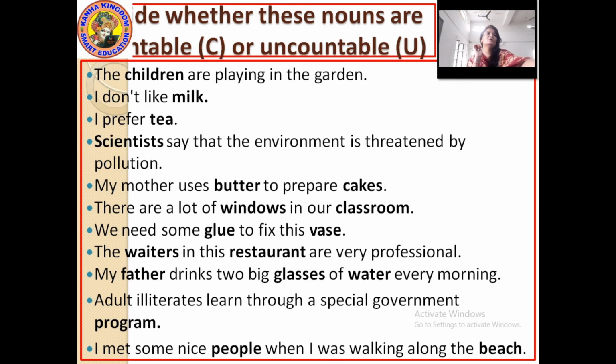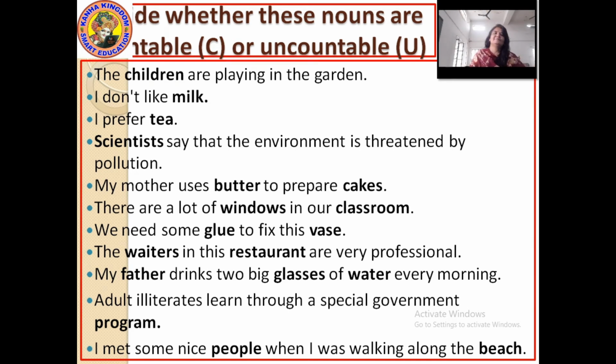Here glue is uncountable. If it is a glue stick, then the stick is countable, but here we are talking about the glue, and it is also some glue. Some is a quantifier which is used with uncountable nouns.